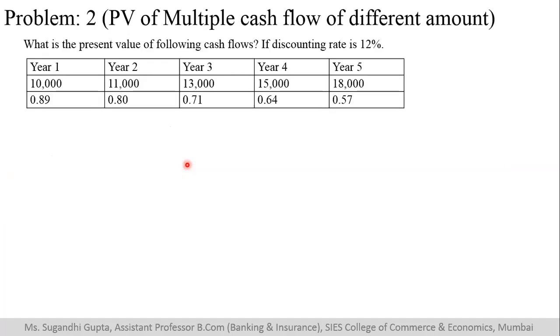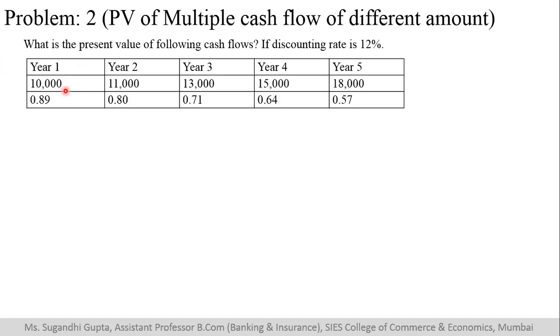Moving towards the next sum. Now, sometimes it can happen that the cash flows are for multiple years, but they are not consistent. That is, there are multiple cash flows of different amounts and different durations. So what is the present value of the cash flows if the discounting rate is 12%? The rate of interest is given to you.